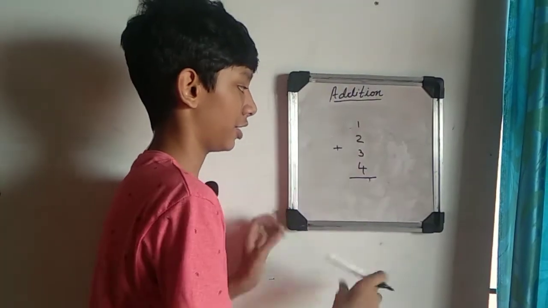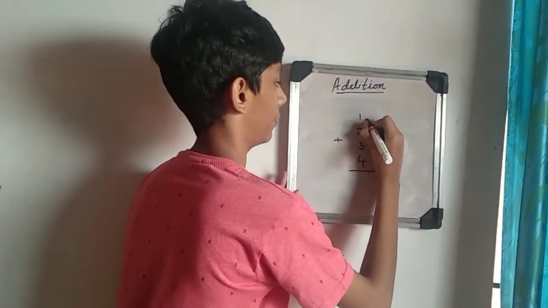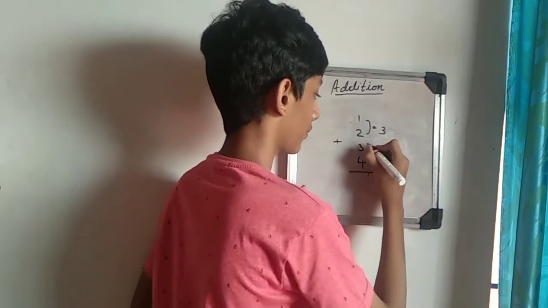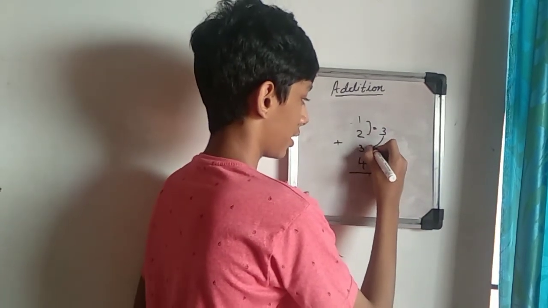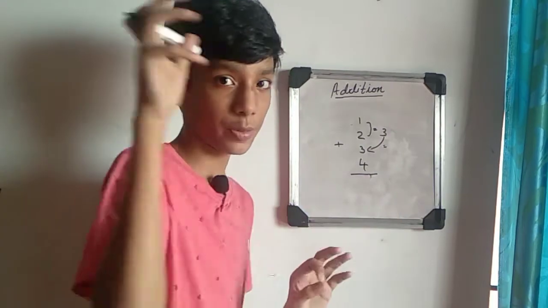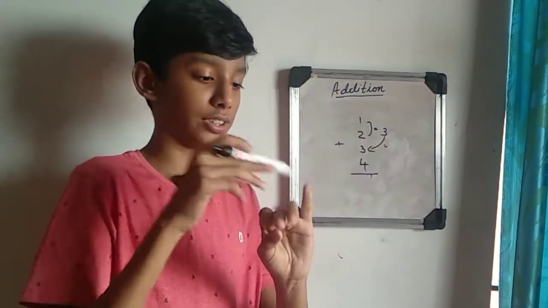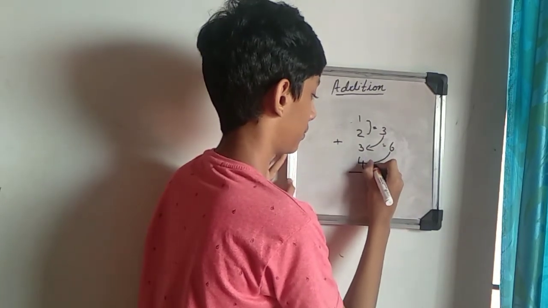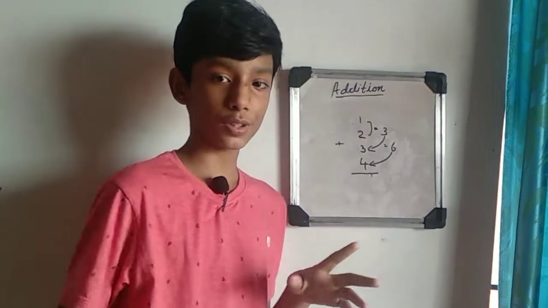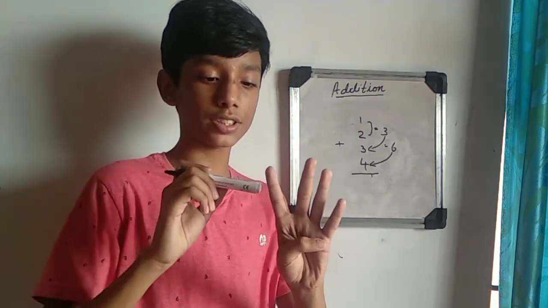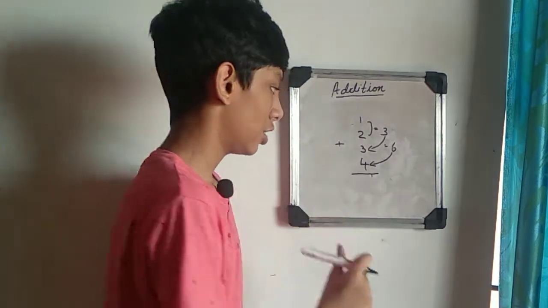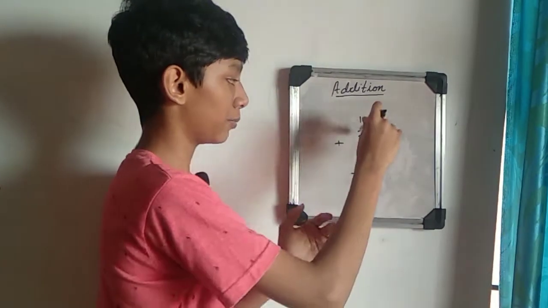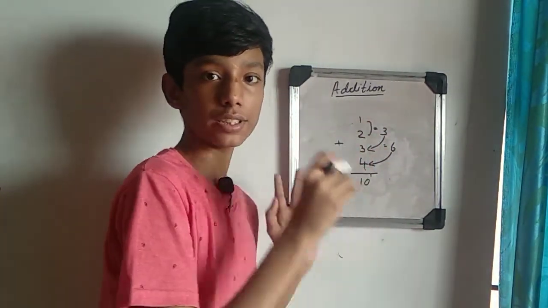Now we can do this addition. 1 plus 2 is equal to 3. Now we have to add 3 plus 3. 3 remains 3 and after 3 it is 4, 5, 6. Now we have to add 6 plus 4. 6 in your mind, 4 in your hand, and after 6 it is 7, 8, 9, 10. So the answer is 10. If more numbers come like this, you can apply the same method.